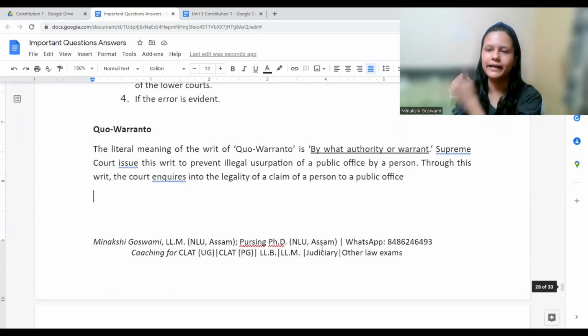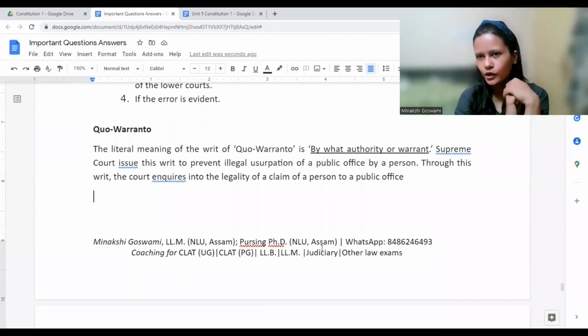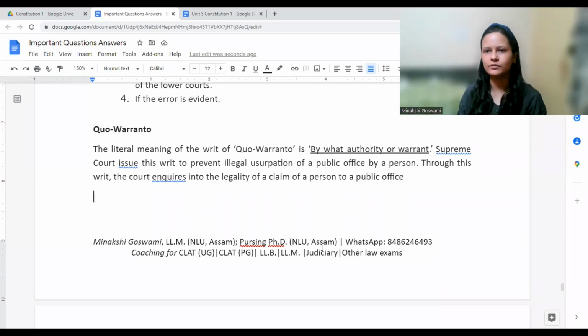Okay, sometimes it might happen that it says in order to become a principal of a certain college, you need maybe a post-graduation degree. You need 10 years of experience. Okay, in order to become a principal, you need maybe 10 years of experience. Then only you can become a principal. Just an example. Okay. And you have seen that in your college, principal is having only 5 years of experience.